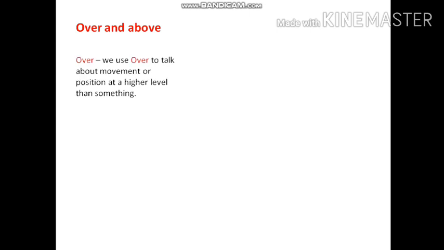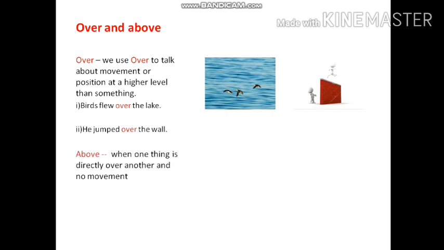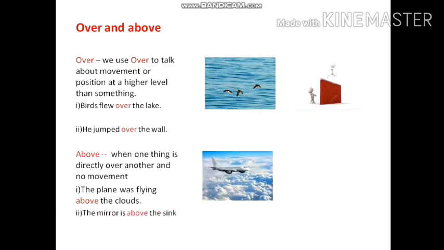Over. We use over to talk about movement or position at a higher level than something. Birds flew over the lake. He jumped over the wall. Above. When one thing is directly over another and there is no movement. The plane was flying above the clouds. The mirror is above the sink.